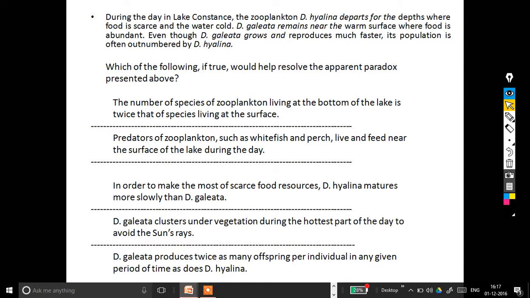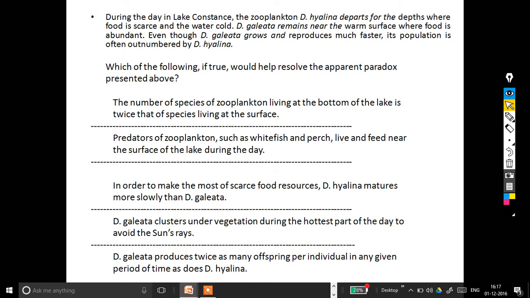So, what they want to say here is that even after D. galeata, I'll call it DG, DG grows and reproduces much faster, its population is outnumbered by DH. That means DH is more. So that is the paradox.